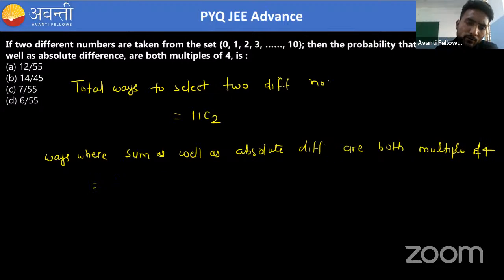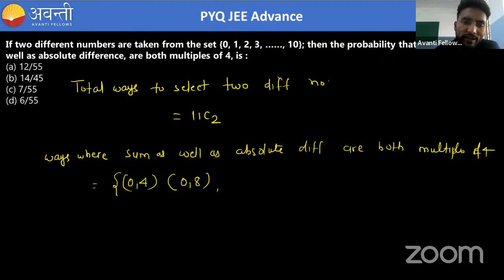So we can check this. Suppose we are taking 0, 4. Yes, 0 plus 4 is a multiple of 4, and 0 minus 4 absolute value, again it is the case. Then suppose we take 0, 8. Also possible, sum is a multiple of 4, difference is also a multiple of 4. Absolute difference means we have to take the positive value.